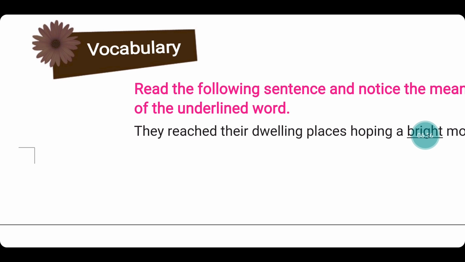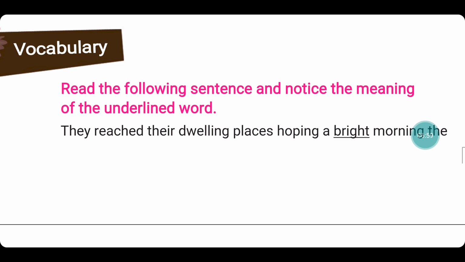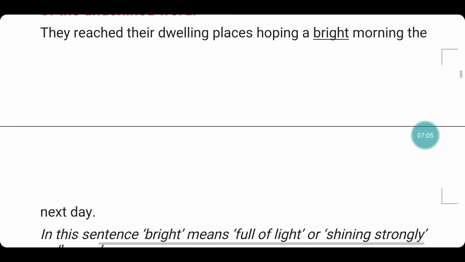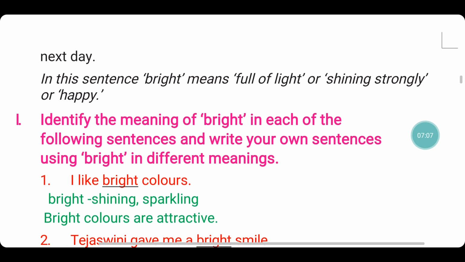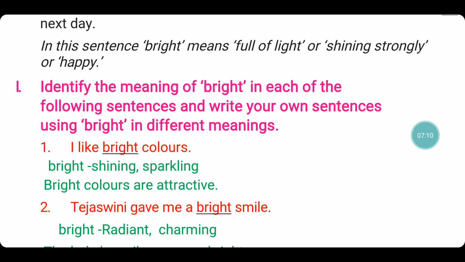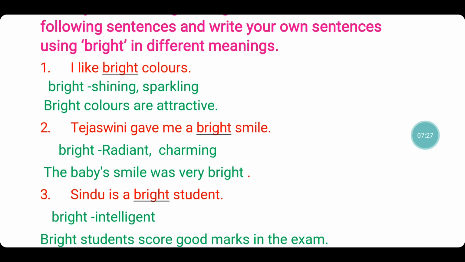On to the vocabulary part. Read the following sentence and notice the meaning of the underlined word. They reached their dwelling places hoping a bright morning next day. In this sentence, bright means full of light or shining strongly or happy. Identify the meaning of bright in each of the following sentences and write your own sentences using bright in different meanings. So this is a homonym, that is one word with the same pronunciation and the same spelling but has different meanings, right? So let's get into the exercise.